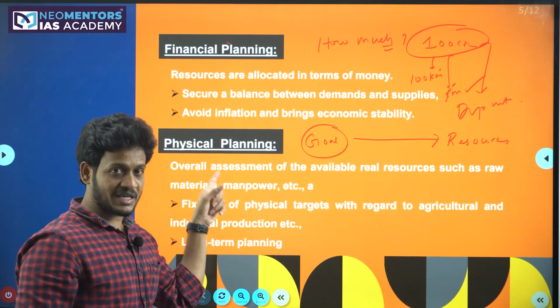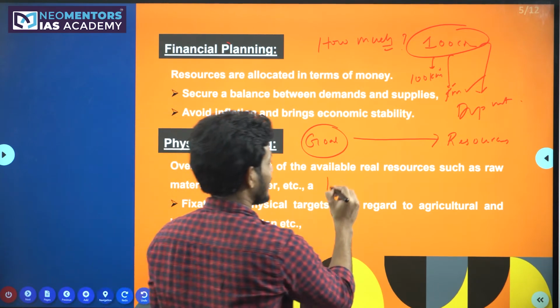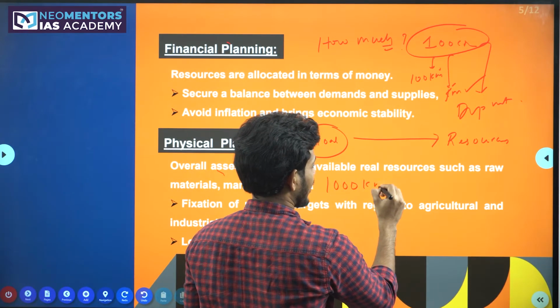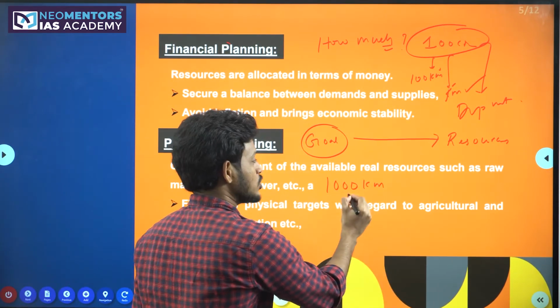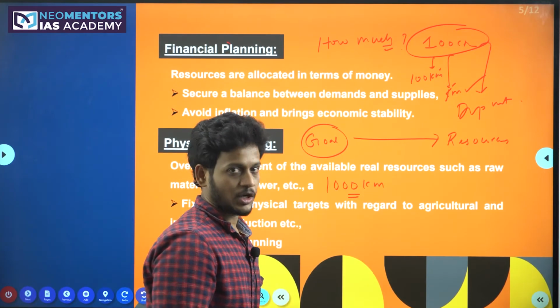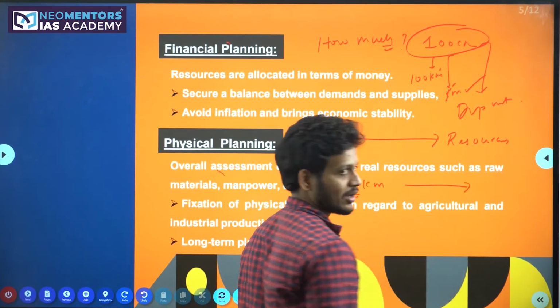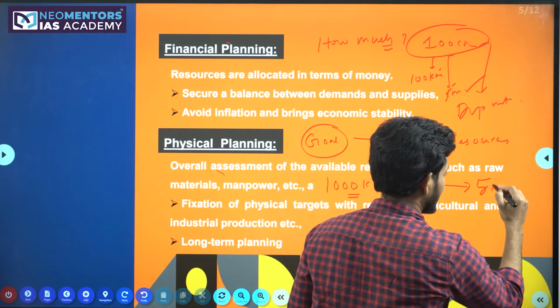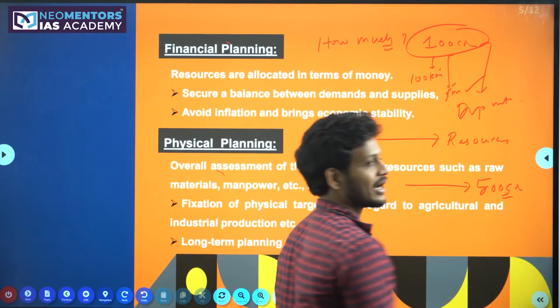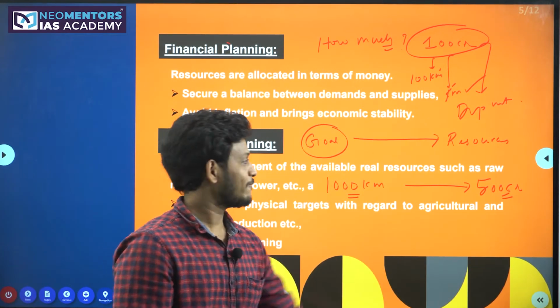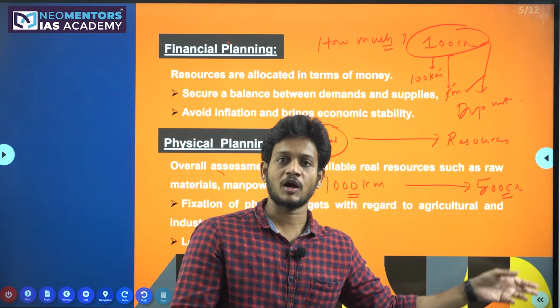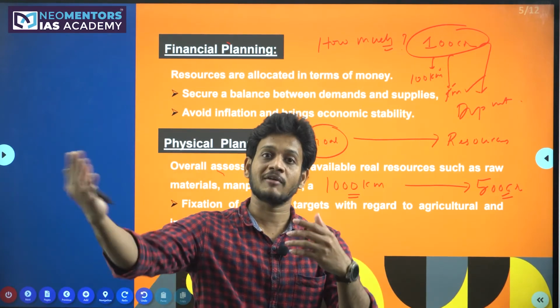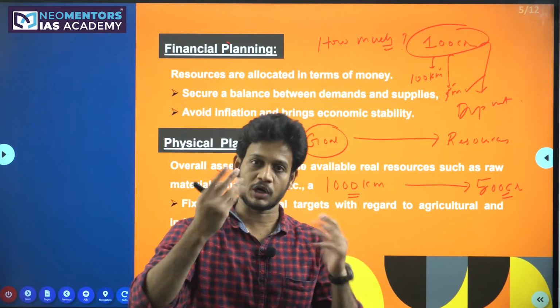But when it comes to the physical planning, let's say the government will think 1000 kilometers of road has to be laid down. For 1000 kilometers of road to be laid down, how much money is required? Let's say 500 crores it needs. So the government will get this 500 crores by hook or crook. If for example the government is having only 300 crores, the rest of 200 crores the government will take as a loan from a bank or from RBI, whatever it is.